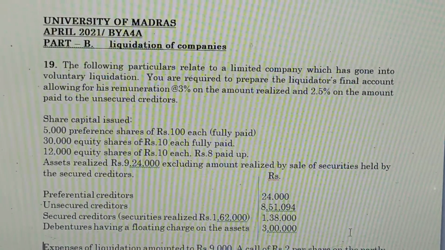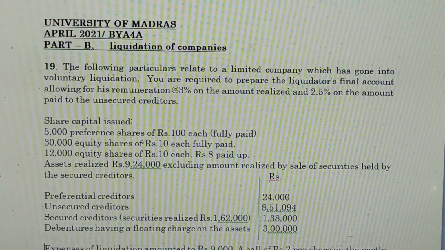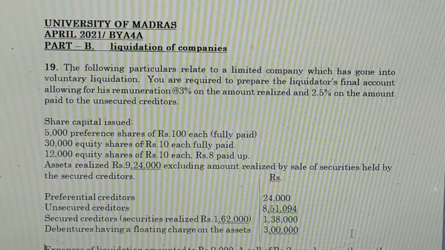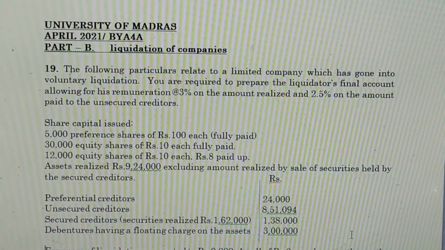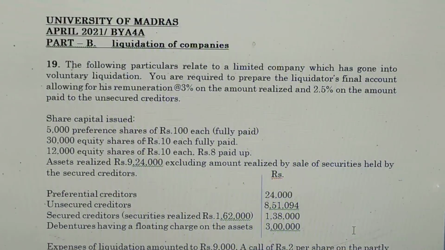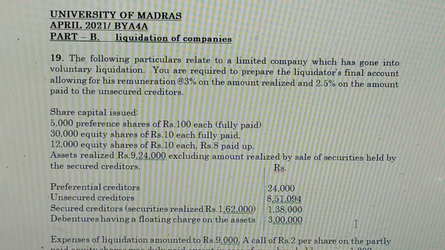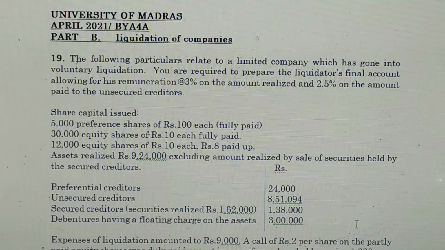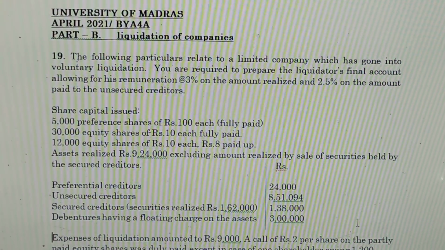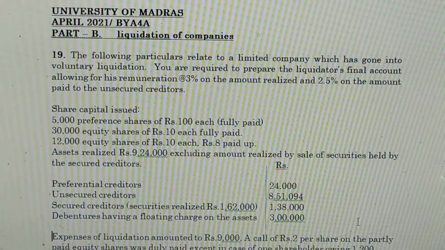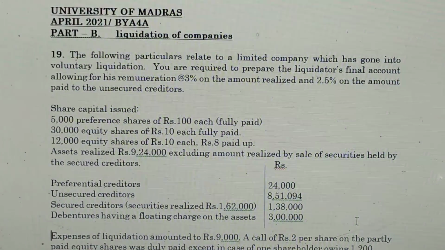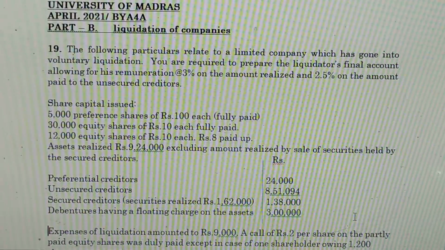Assets realized rupees 9,24,000, excluding the amount realized by the sale of securities held by the secured creditors. Preferential creditors rupees 24,000, unsecured creditors rupees 8,51,094. Secured creditors: securities realized rupees 1,62,000, the amount due is rupees 1,38,000.